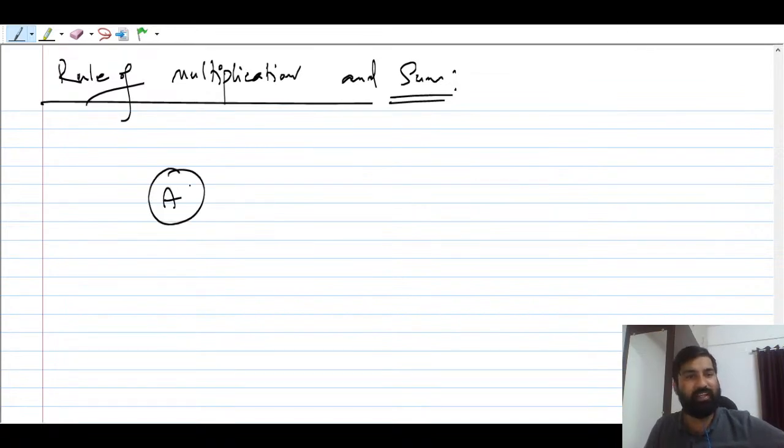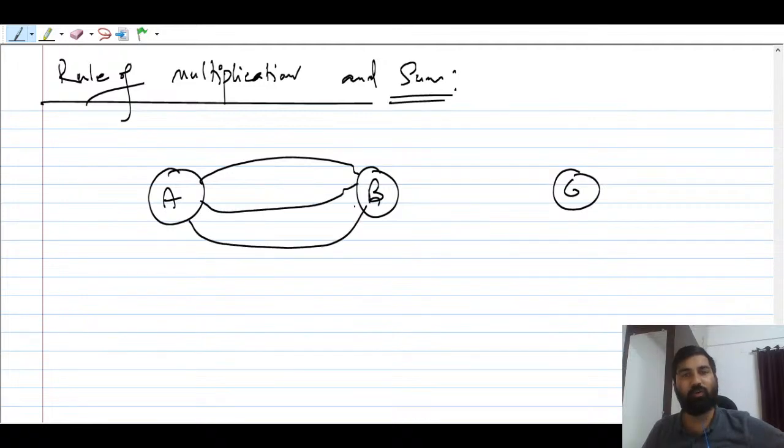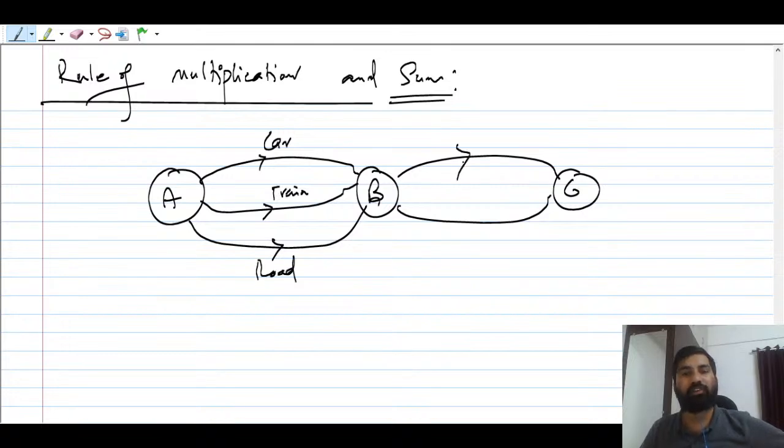Suppose there is city A, there is city B, and there is city C. There are three cities and you have to go from A to C. So you can't directly go from A to C. There are three ways you can go from A to B. Then there are two ways you can go from B to C, right? So this is nothing but you can say via car, via train, via road. Here you can say via flight and via bicycle, okay.